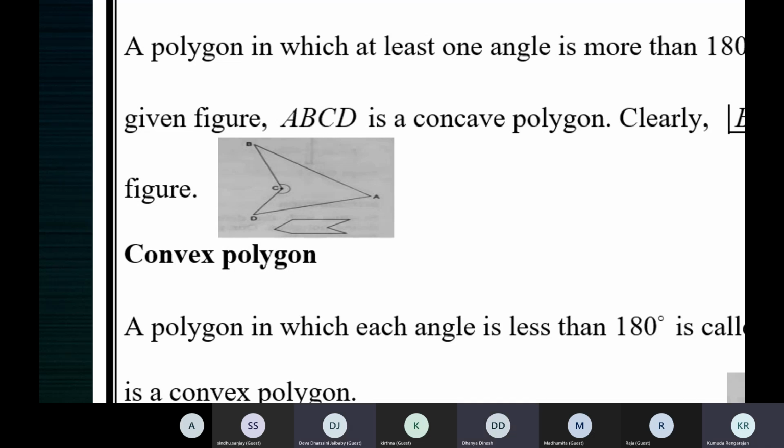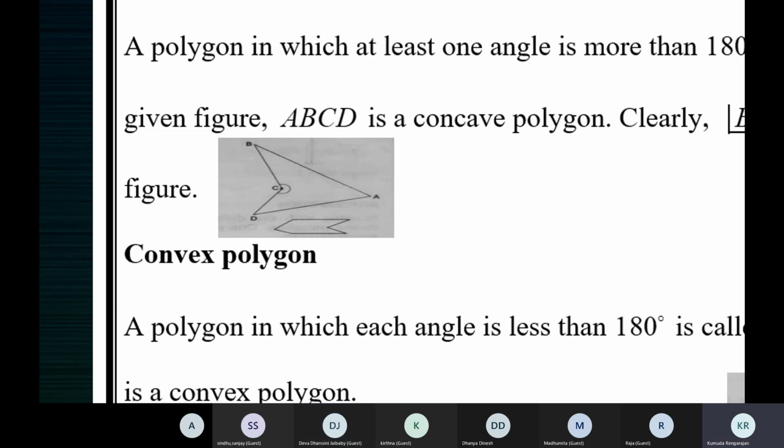Angles which measure more than 90 degree, ma'am. But less than? But less than 180 degree, ma'am. Okay, if an angle measures more than 90 degrees, but less than 180 degrees, it's called an obtuse angle.